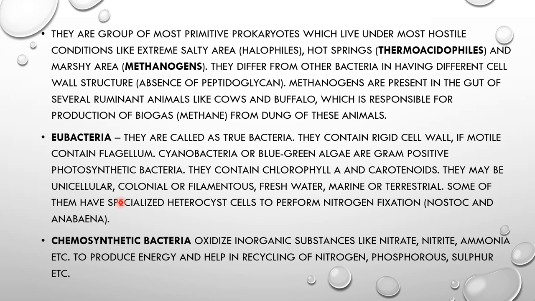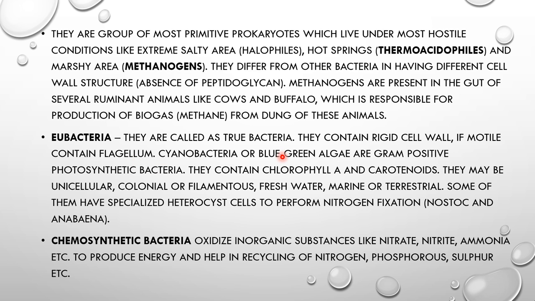Then eubacteria. अभी eubacteria क्या है? U means true. Okay, eubacteria, or the true bacteria, and thousands of different eubacteria are present. They are characterized by the presence of a rigid cell wall. इनकी एक स्पेशलिटी है, दैट इज द रिजिड सेल वॉल इज प्रेजेंट. ऑब्वियसली मैंने जैसे बताया आपको, इफ द बैक्टीरिया इज अ मोटाइल वन दे कंटेन द फ्लैजेला.